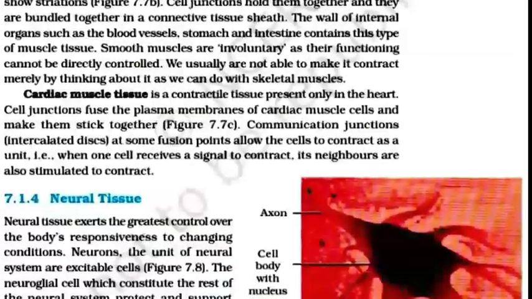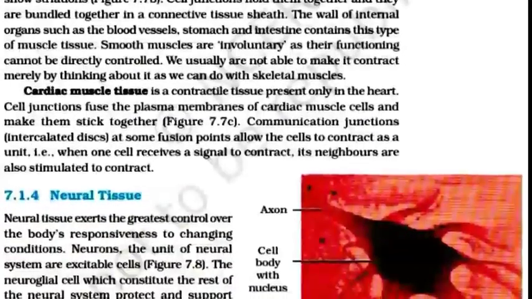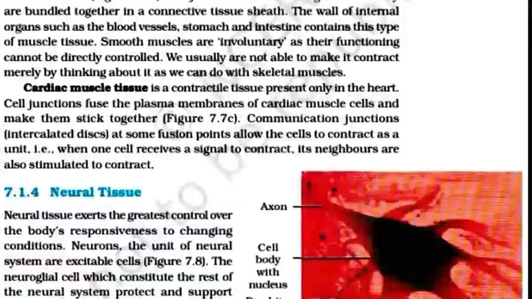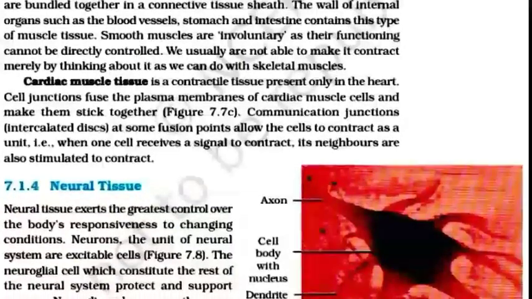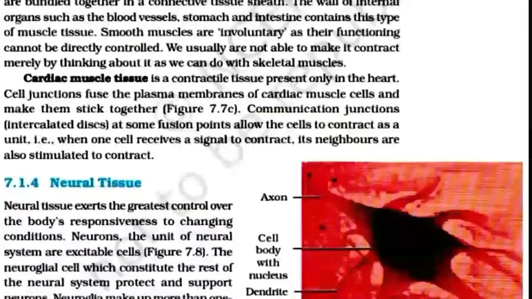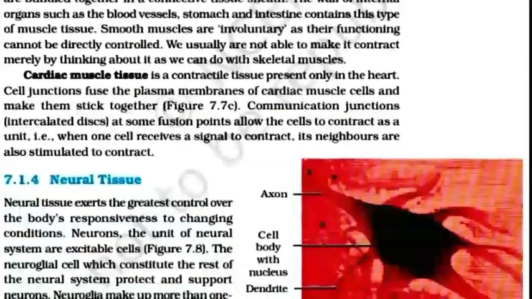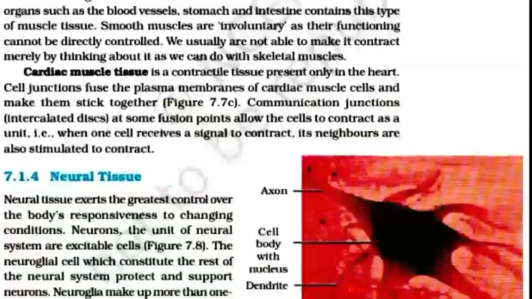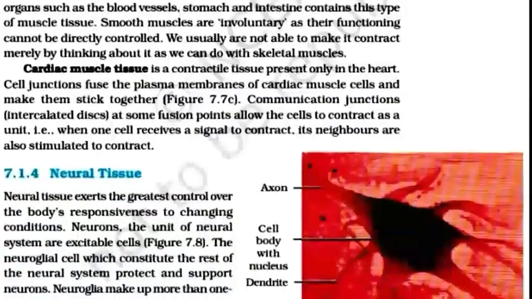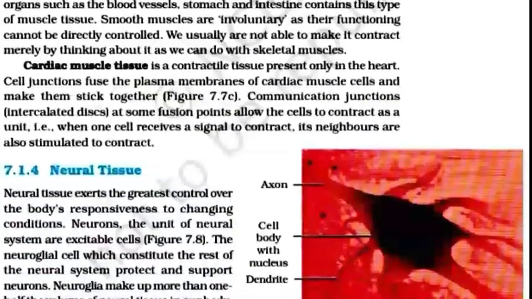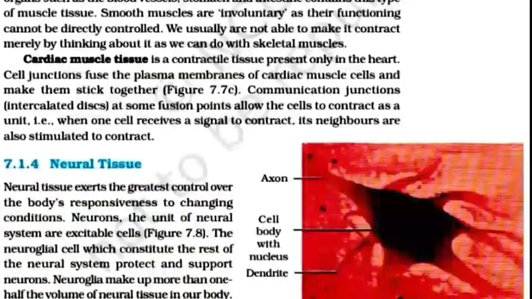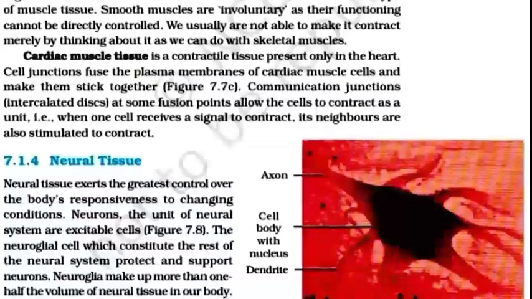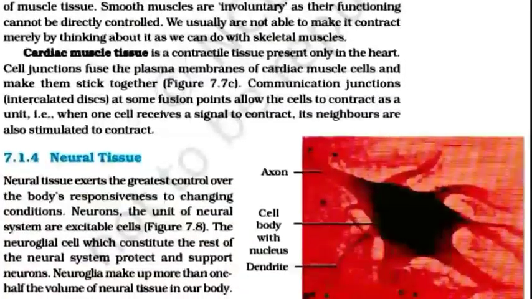The walls of internal organs such as blood vessels, stomach and intestine contain this type of muscle tissue. Smooth muscles are involuntary as their functioning cannot be directly controlled. We usually are not able to make it contract merely by thinking about it as we can do with skeletal